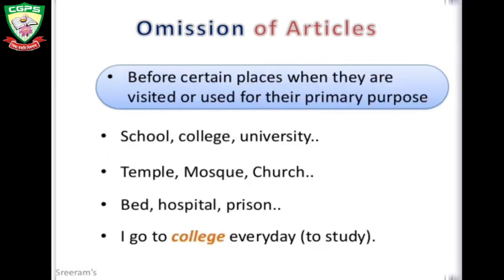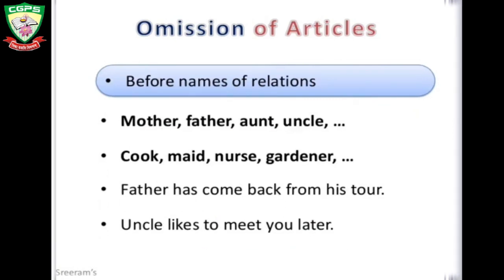Before certain places when they are visited or used for their primary purpose. School, college, university. A school is visited for learning, so here the purpose is specific, and we will not use the before it. Before names of relations like mother, father, uncle, auntie, cook, maid, nurse.